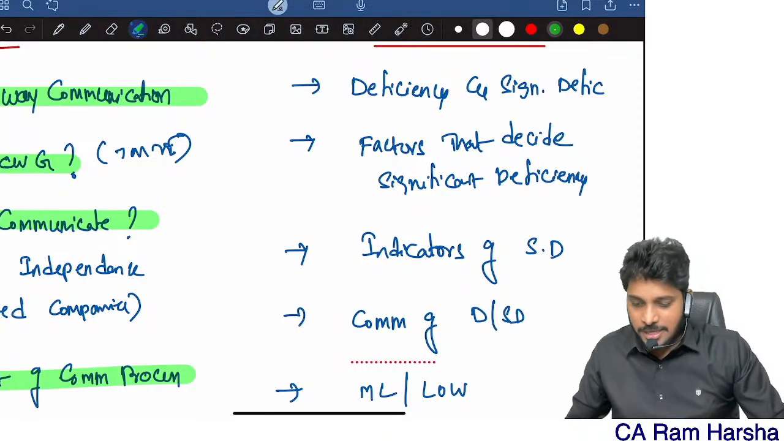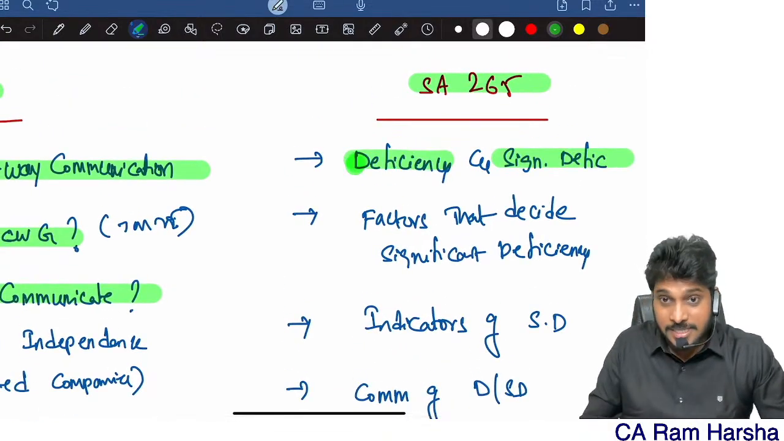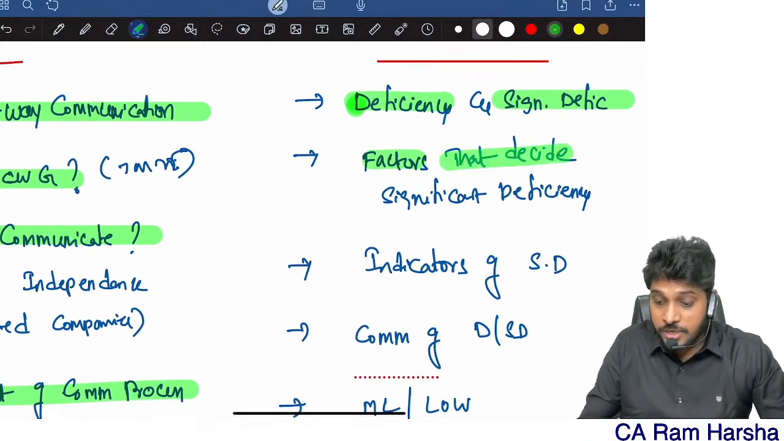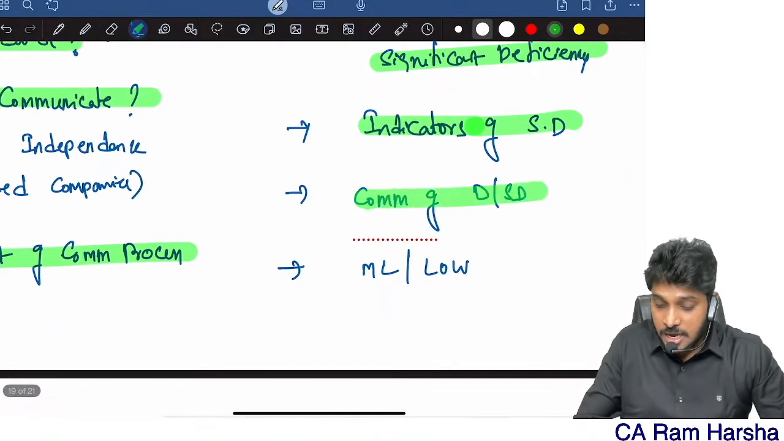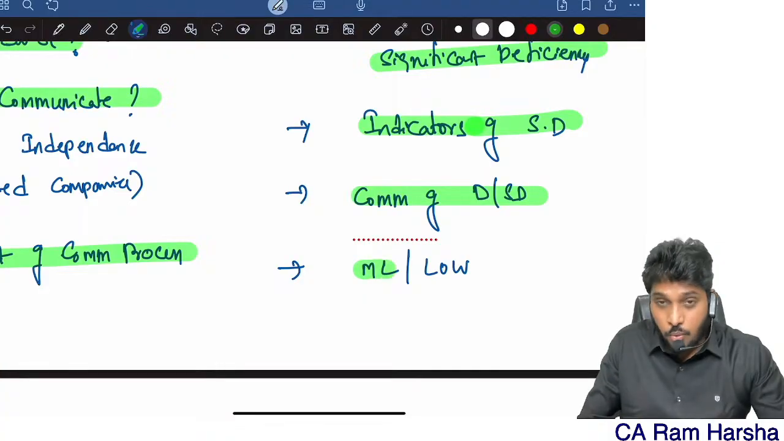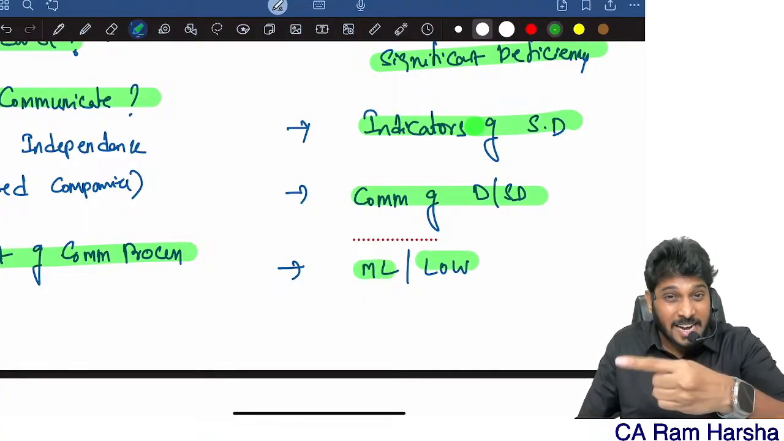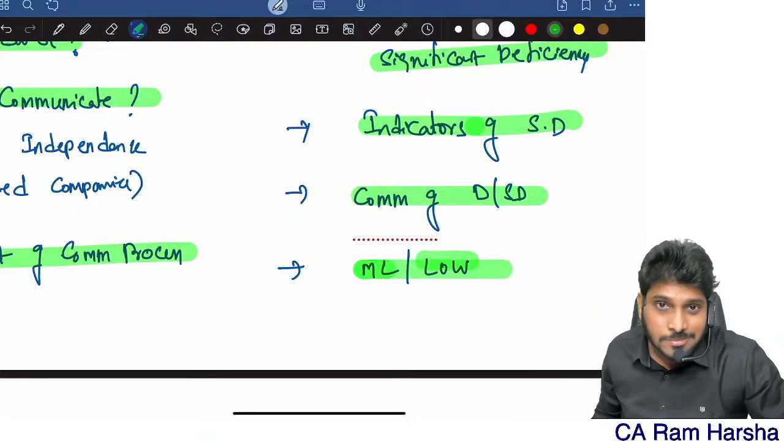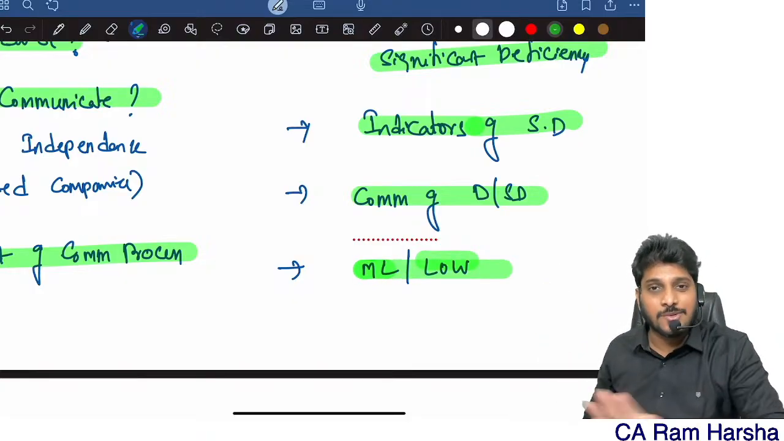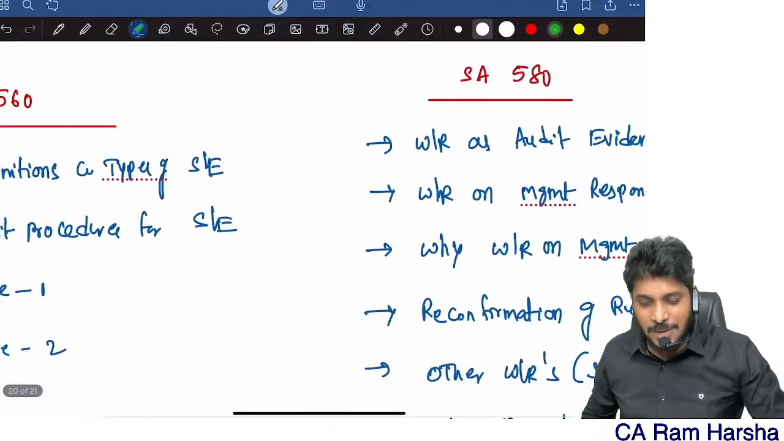Now, we understood what is a deficiency, what is a significant deficiency. We understood how to decide whether a deficiency is significant or not. Indicators of deficiencies, communication of deficiencies we understood. What is a management letter, letter of weakness, what are the contents of the letter, what are the contents of written communication. That's it. The 265 standard is over. You see how easy this chapter is.